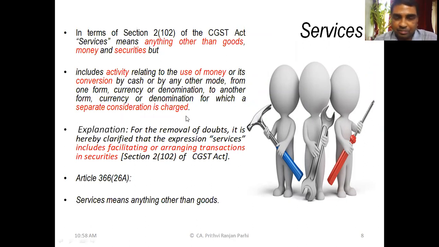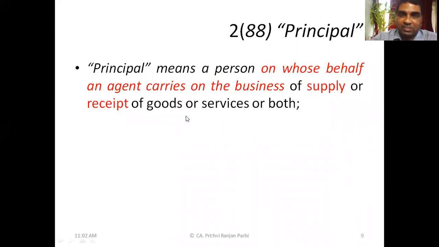Fine. Let us move. Next definition, which is relevant for us, is the definition of principal. Now, some of you, please read this definition. Principal means a person on whose behalf an agent carries on the business of supply or receipt of goods or services or both.